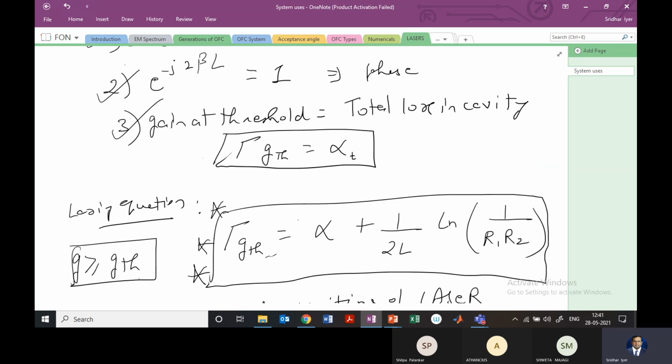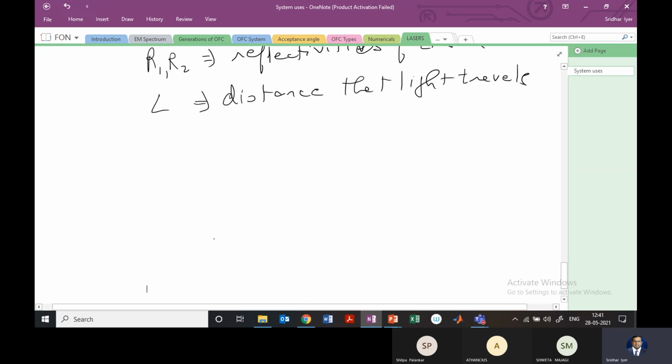So this is how the laser will operate at a particular frequency and wavelength, and we must ensure that the gain is such that it compensates for the loss. Okay, so